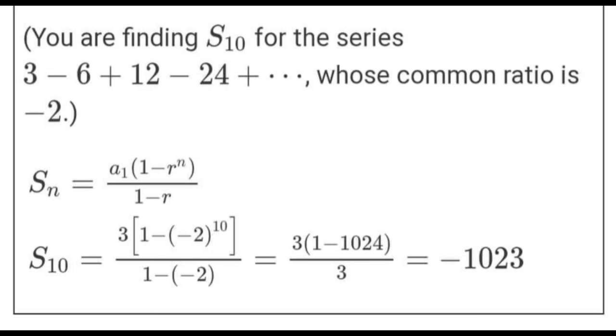Then you substitute. S10 is equal to 3 times 1 minus negative 2 raised to 10 over 1 minus negative 2, which is equal to 3 times 1 minus 1024 over 3, which is equal to negative 1023.